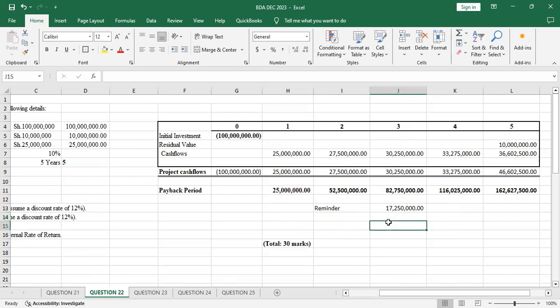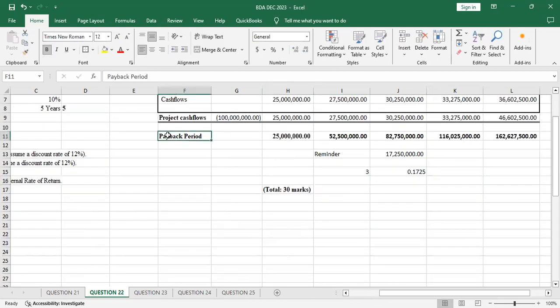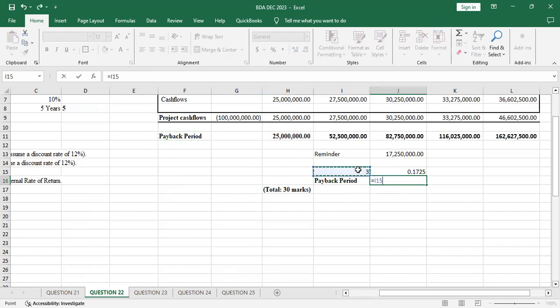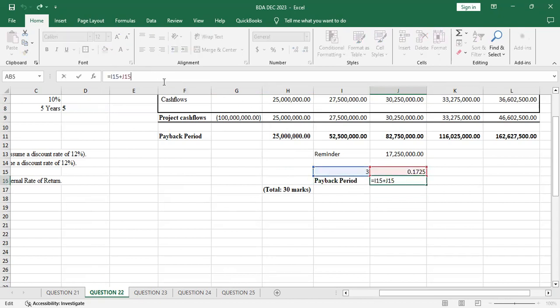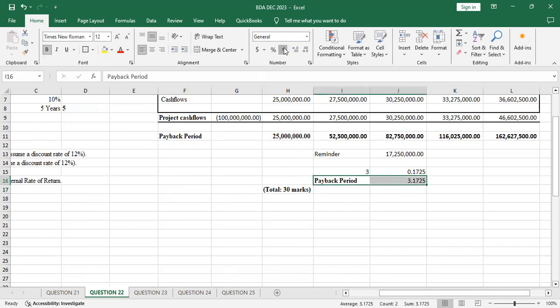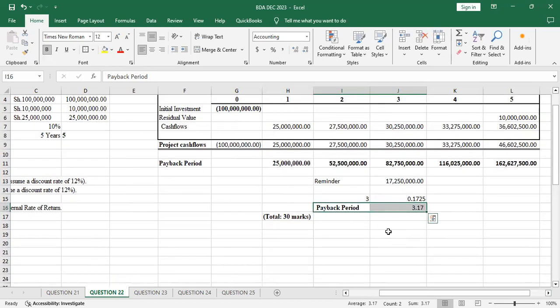So like here, the period here will be equal to this one divided by the cost, isn't it? Then here it is 3. So payback period, control C, maybe somewhere here, control V, equal sign, it will be this one plus this one, isn't it? I remember this one is in years, isn't it? I'll just leave it at that because I don't want to do editing. So with a 1000 separator, that is the payback period. So that's how we work on the payback period.